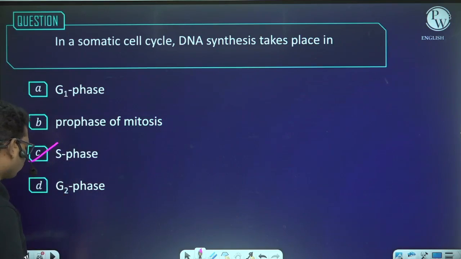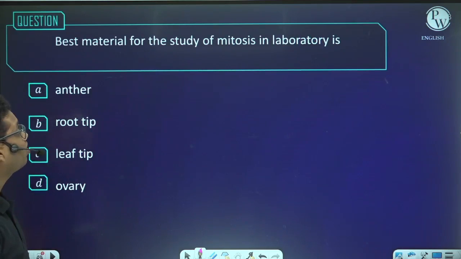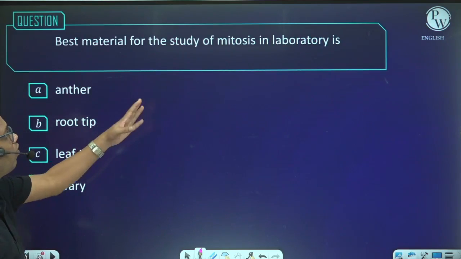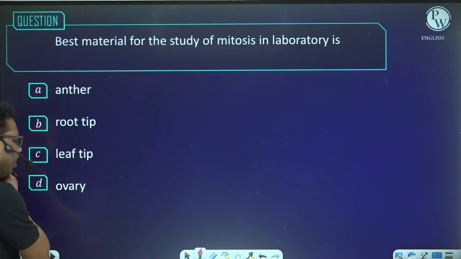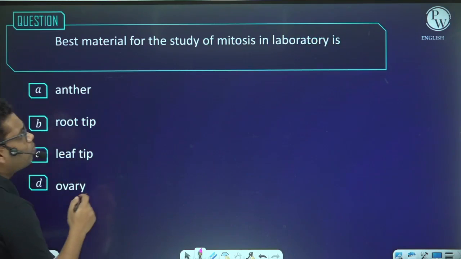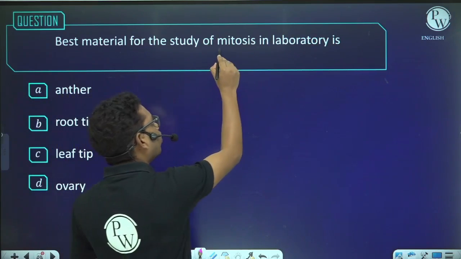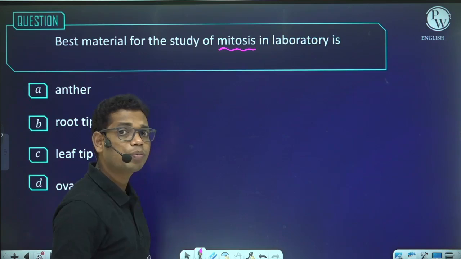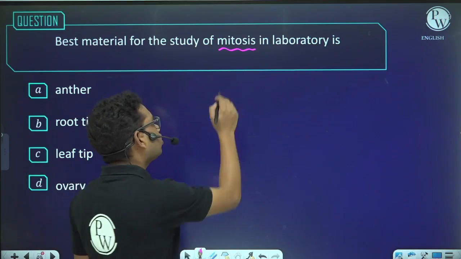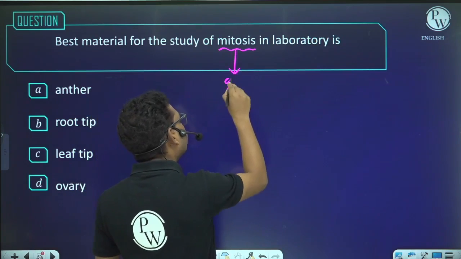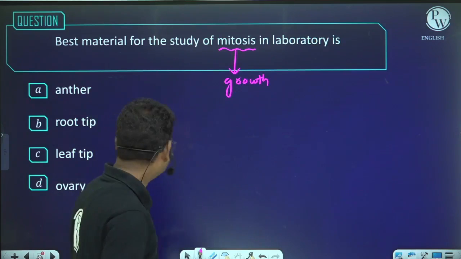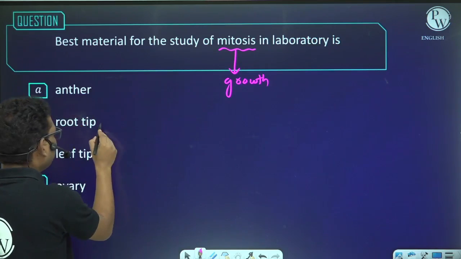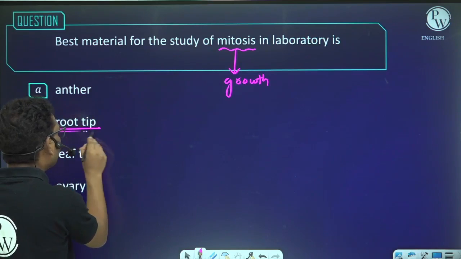This is very simple. Next, best material for study of the mitosis in lab is anther, root tip, leaf tip and ovary. See, one of the significance of the mitosis is to perform growth. So mitosis is responsible for growth of the plant and animal body. And if we talk about the root tip, this root tip shows growth.